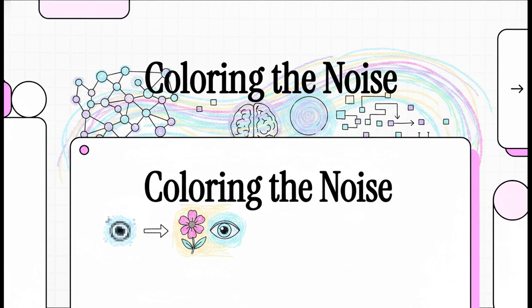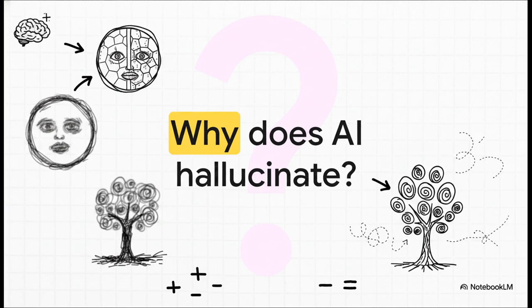We're diving into a groundbreaking paper from ICML 2026 by Hongbo Wang and an amazing team. It's called Coloring the Noise, Adversarial Sobolev Alignment for Faithful Image Super Resolution. Okay, I know, that title is a total mouthful, but don't sweat it. By the end of this explainer, you're going to know exactly how this team is literally changing the way AI reconstructs our visual world. We absolutely have to start here, because this is a universal problem.